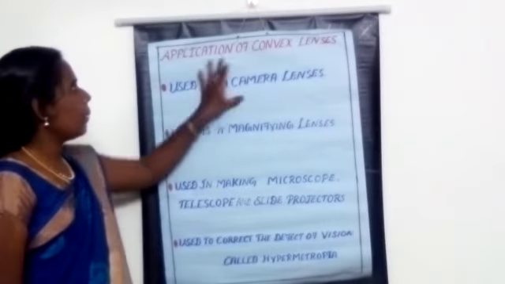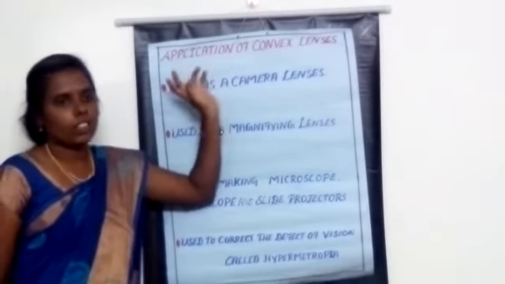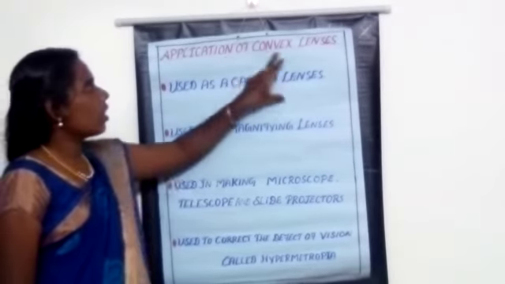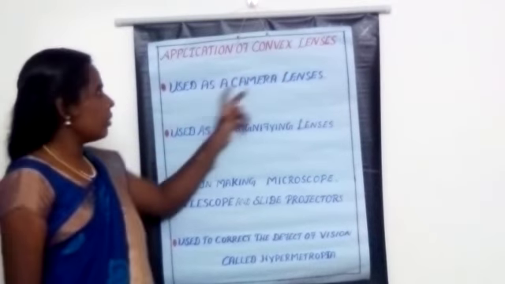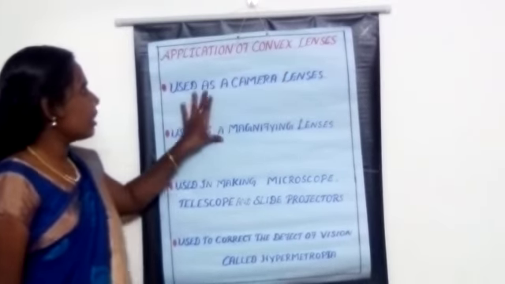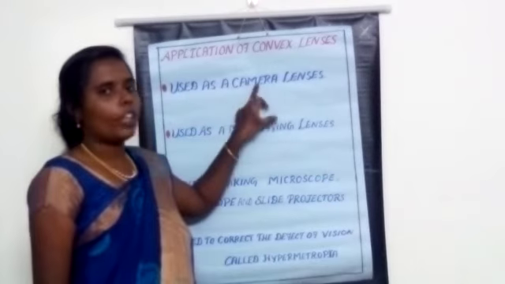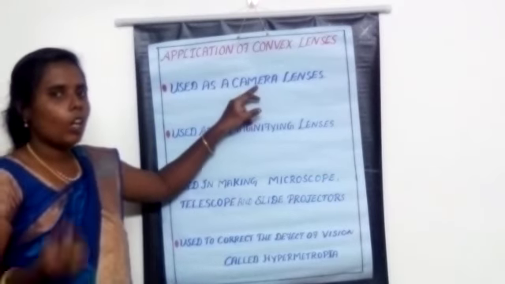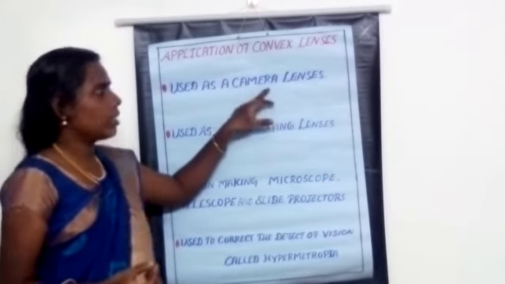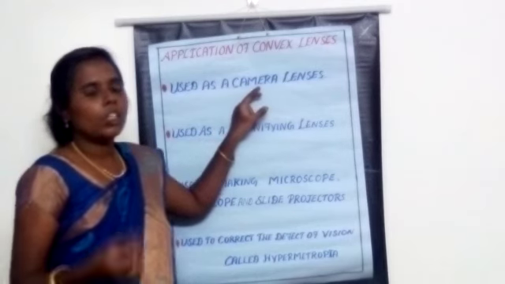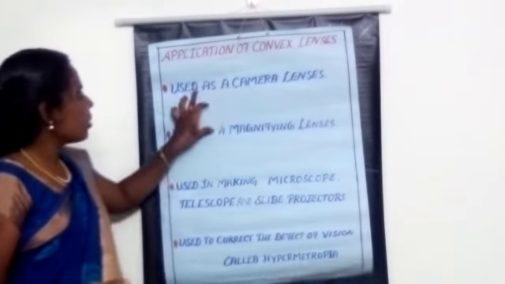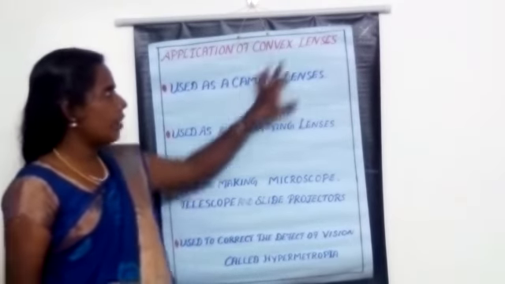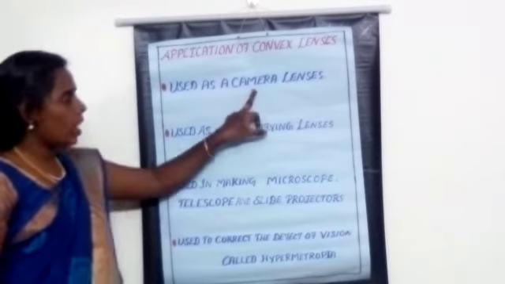Now we are going to learn the applications of convex and concave lenses. First, the applications of convex lens. What are the uses of convex lens? The first one is that the convex lens is used as camera lenses. You all know what type of lens is in a camera. Convex lens, because the convex lens forms real images. So it is used as camera lenses.